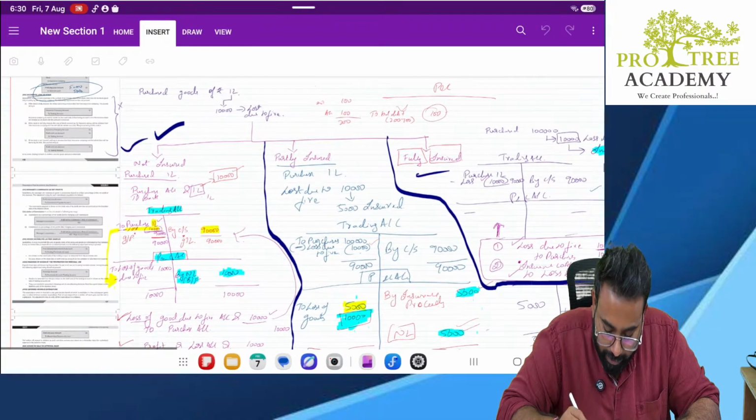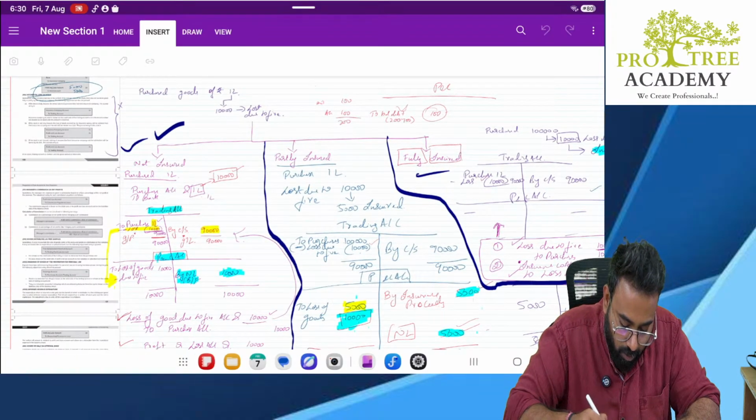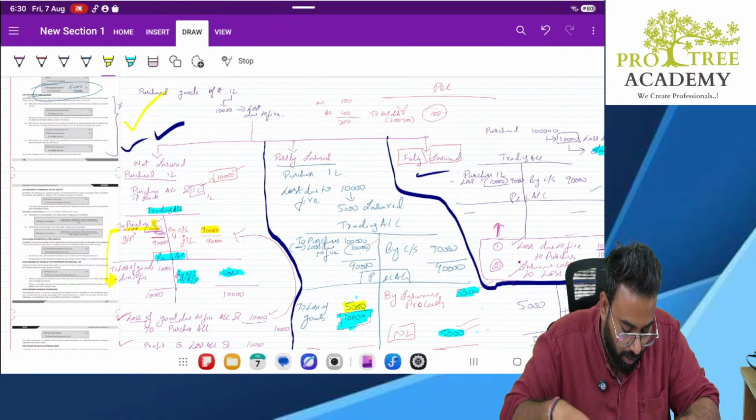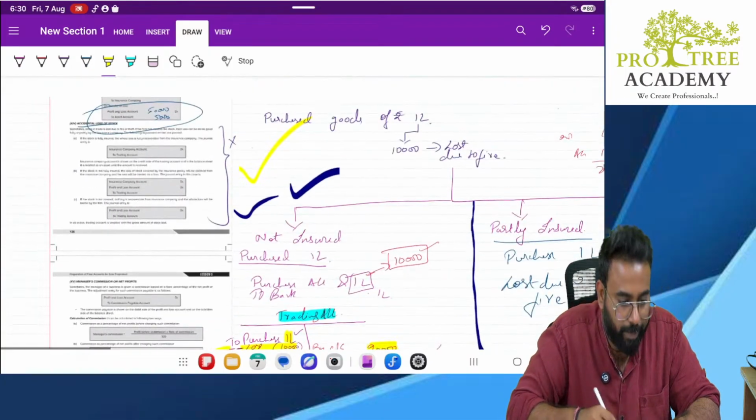And yesterday also, I think there was some connectivity issue with respect to what we had discussed regarding accidental loss of stock. So I will repeat that topic today.